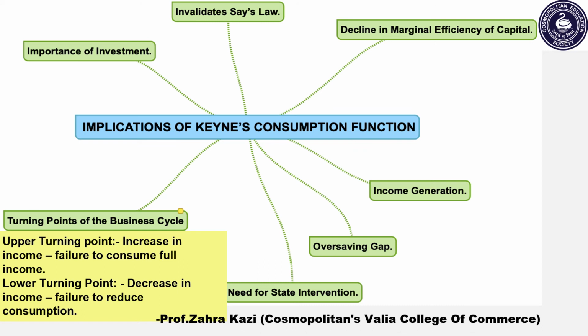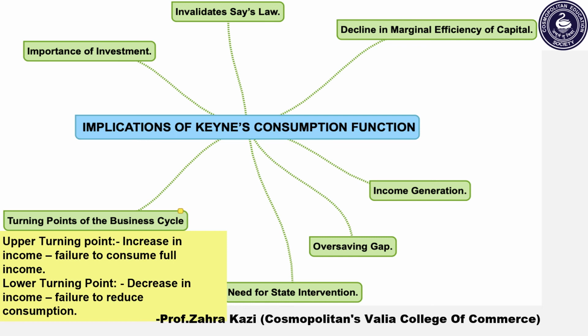This is because, according to Keynes, when income increases, consumption also increases. But the increase in consumption is less than the increase in income. This leads to the problem of demand deficiency. Demand deficiency means less demand. So this leads to the problem of less demand.